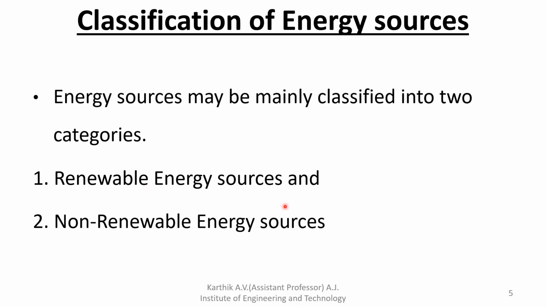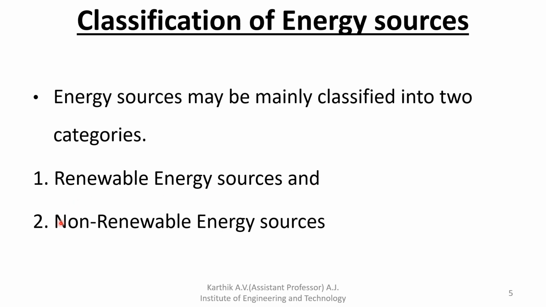That is nothing but renewable energy sources. It is also called non-conventional energy.